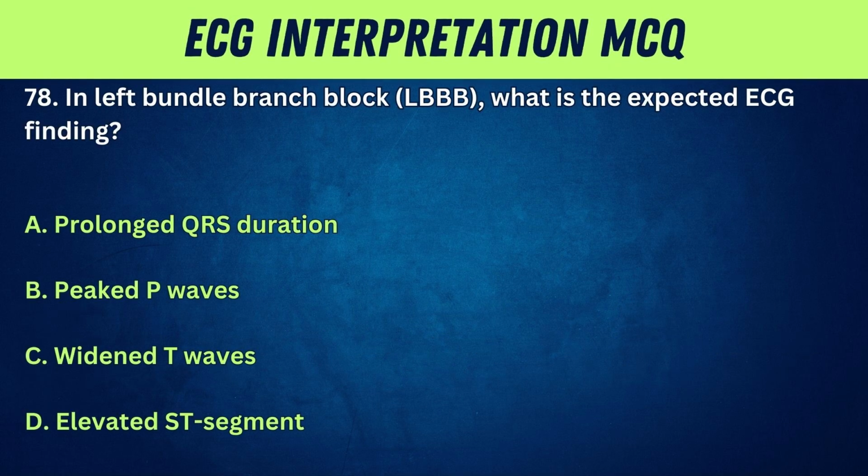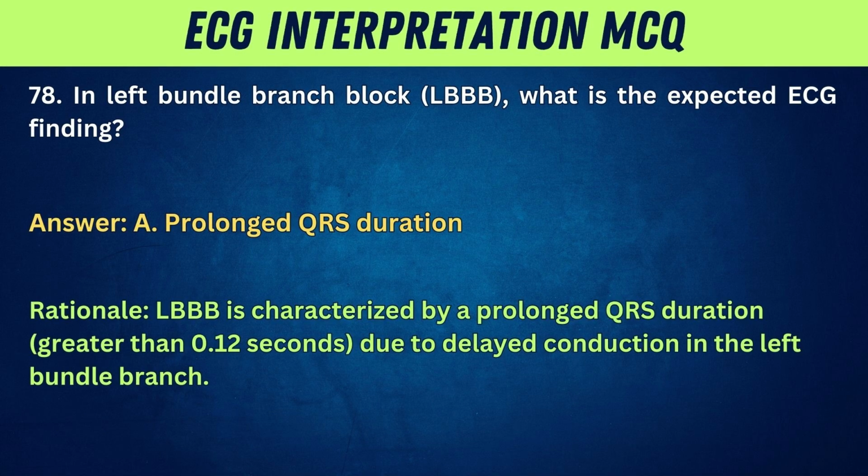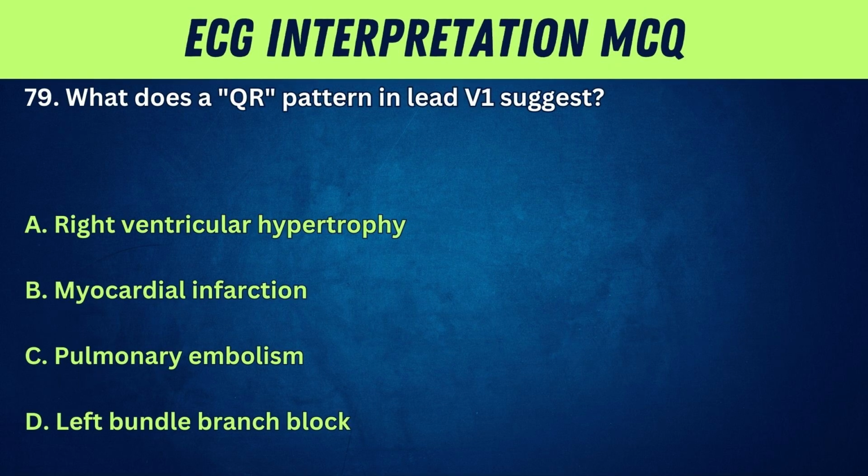78. In left bundle branch block, LBBB, what is the expected ECG finding? A. Prolonged QRS duration. B. Peaked P waves. C. Widened T waves. D. Elevated ST segment. Answer. A. Prolonged QRS duration. Rationale. LBBB is characterized by a prolonged QRS duration greater than 0.12 seconds due to delayed conduction in the left bundle branch.